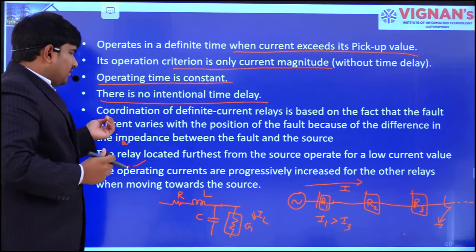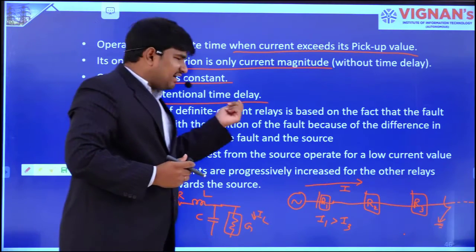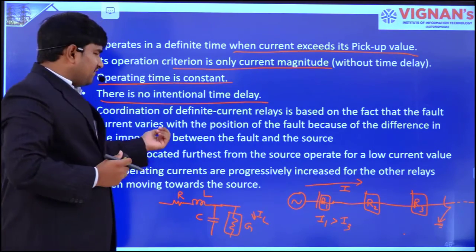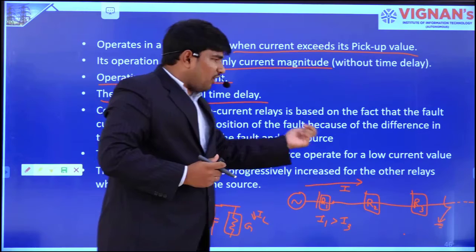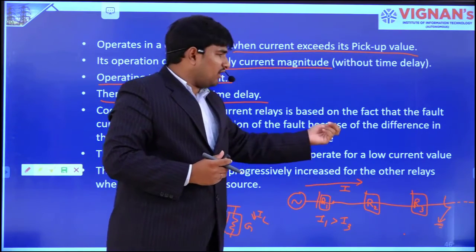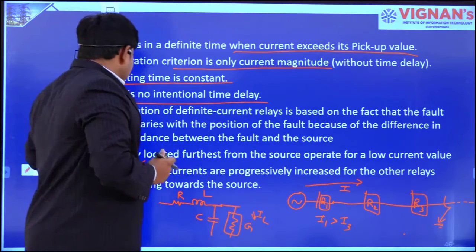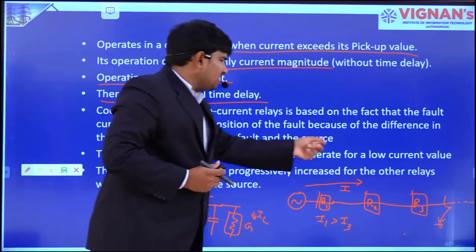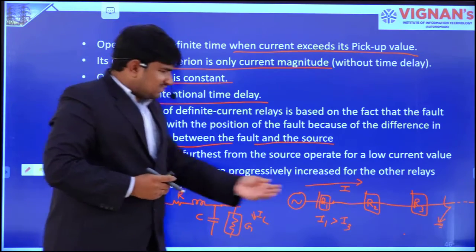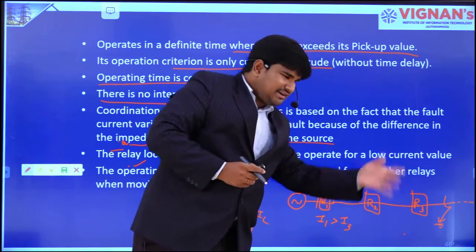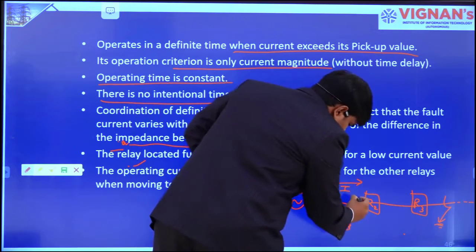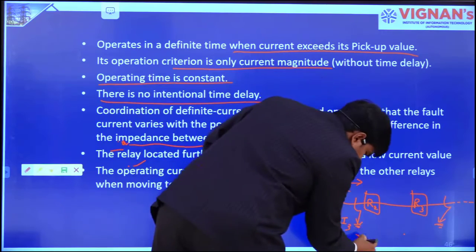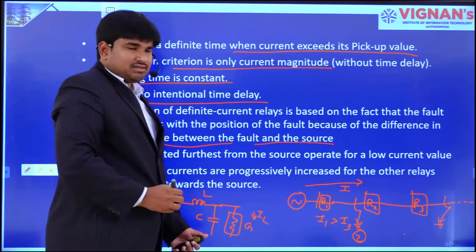Now I'm repeating, coordination of definite current relays is based on the fact that the fault current varies with the position of the fault, because of the difference in the impedance between the fault and the source. For example, if the fault occurs here, or in a second case, if the fault occurs here, what happens?